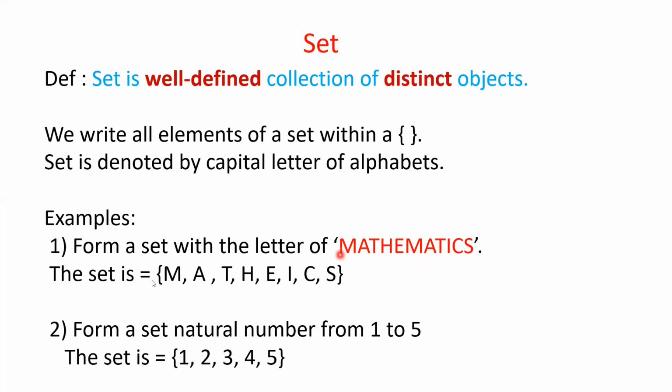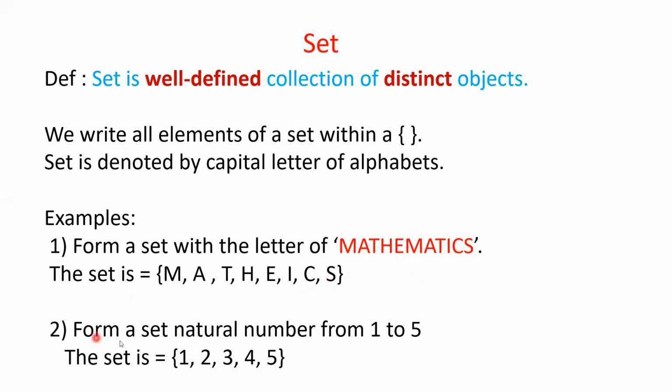So first letter M, then capital A, then capital T, capital H, capital E. Then M is there, but M you have already taken, and A you have also taken, T you have taken. Since you have to take distinct elements, M two times or A two times you can't take. One time you have to take. Next element I, next C, next S. So this is the example of a set.